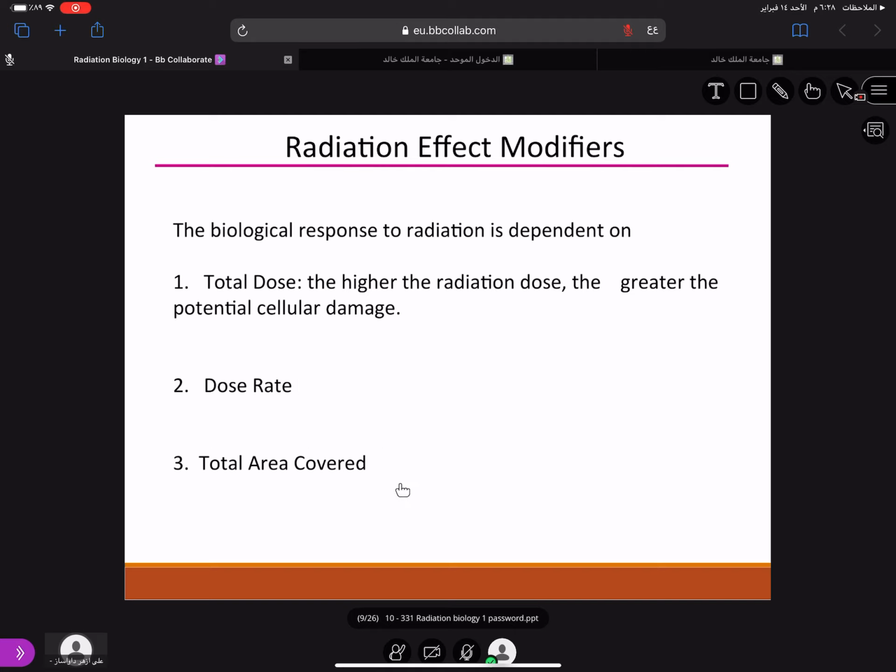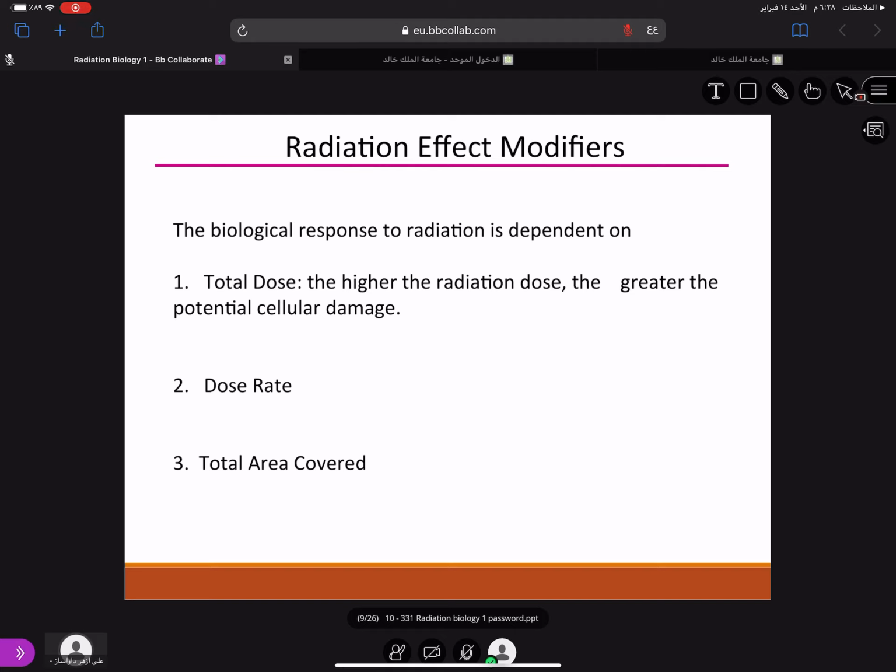The third is total area covered. This is also important. That's why in our X-ray machine, to reduce the total area covered, there is something called a collimator. This collimator basically shapes the beam.